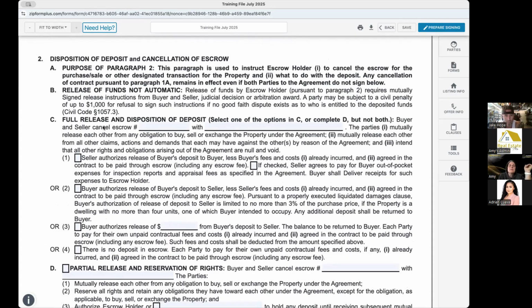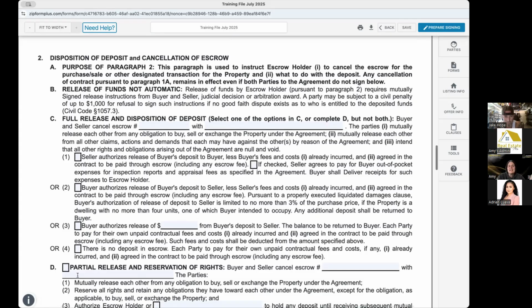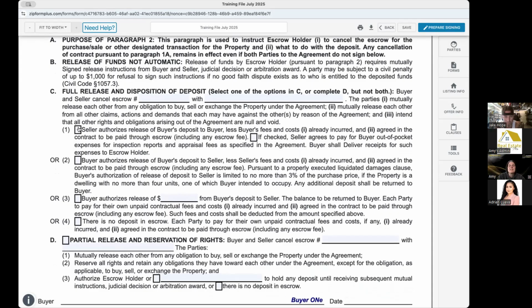Full release and disposition of deposit. Select one of the options in C or complete D, but not both. So we're either going to select one of the options in C for full release, or we're going to come down here to D and select partial release, but we can't select one in C and select D because that doesn't make sense. So our options here for full release is, hey, the seller authorizes the release of buyer's deposit back to buyer, less buyer's fees and costs already incurred.